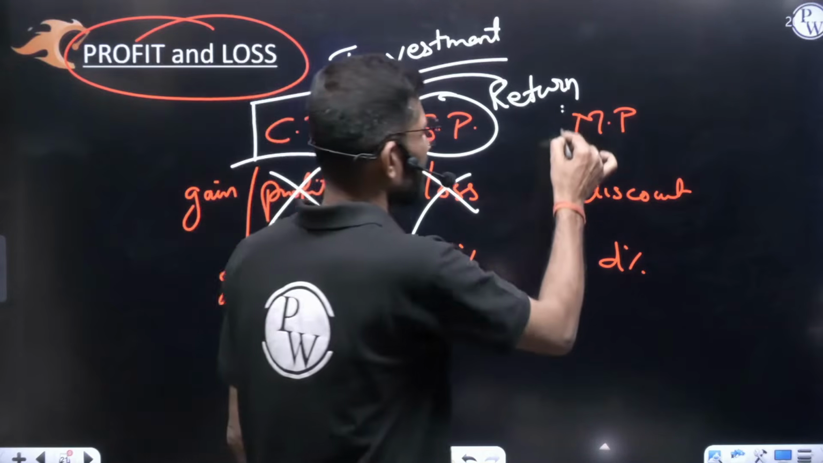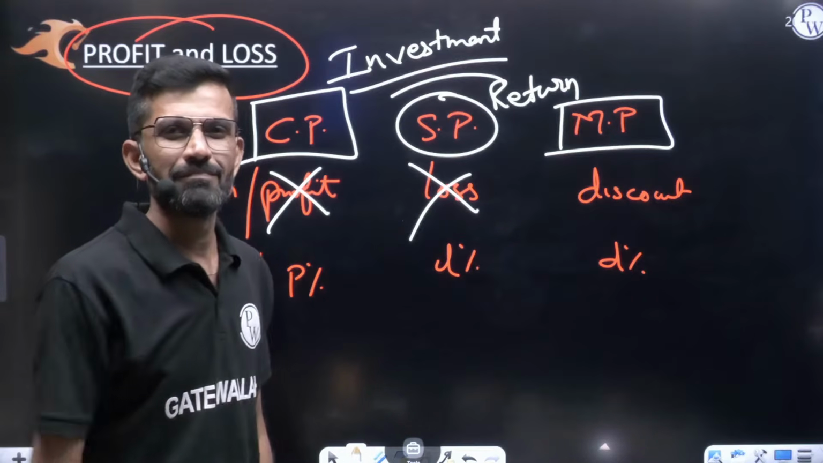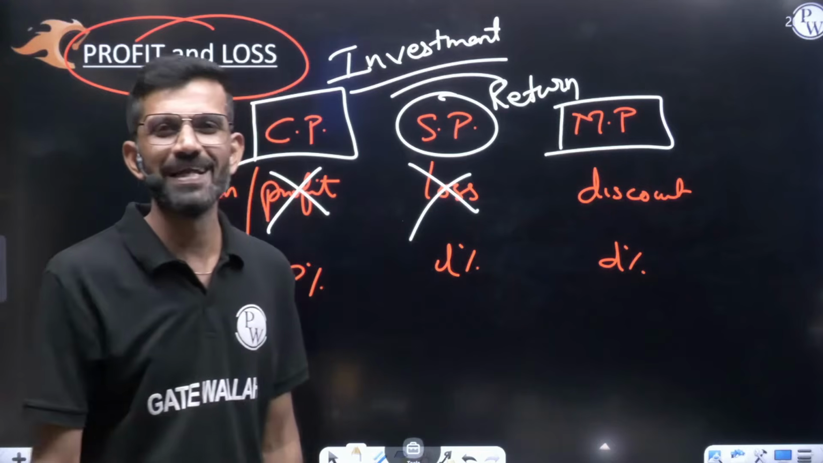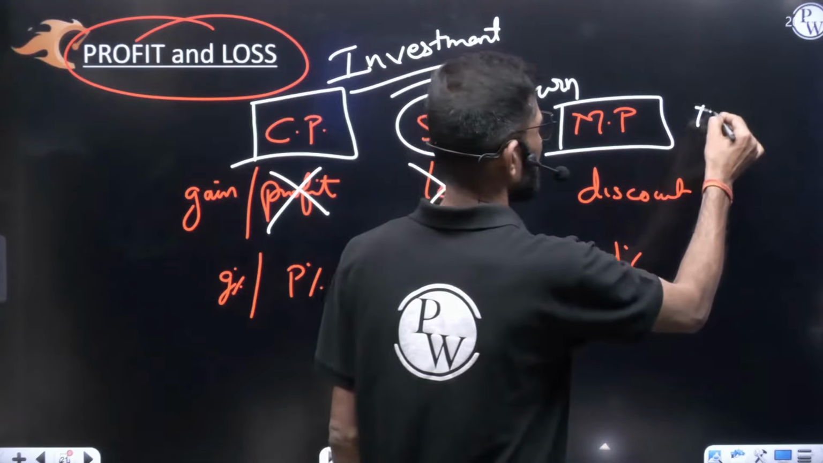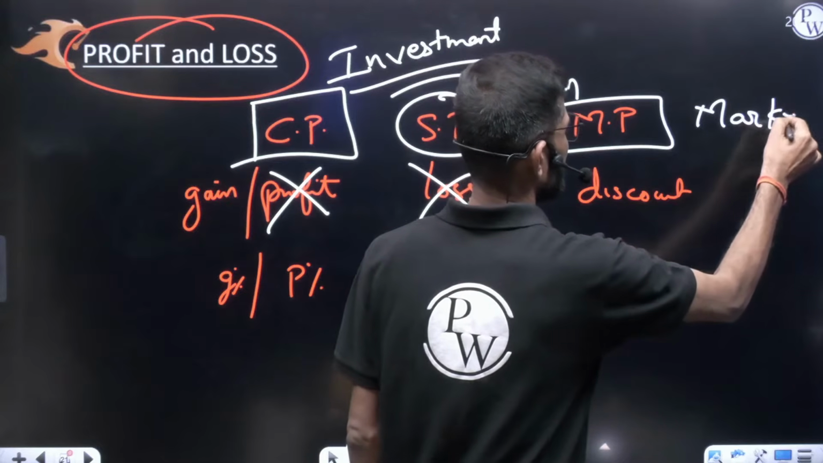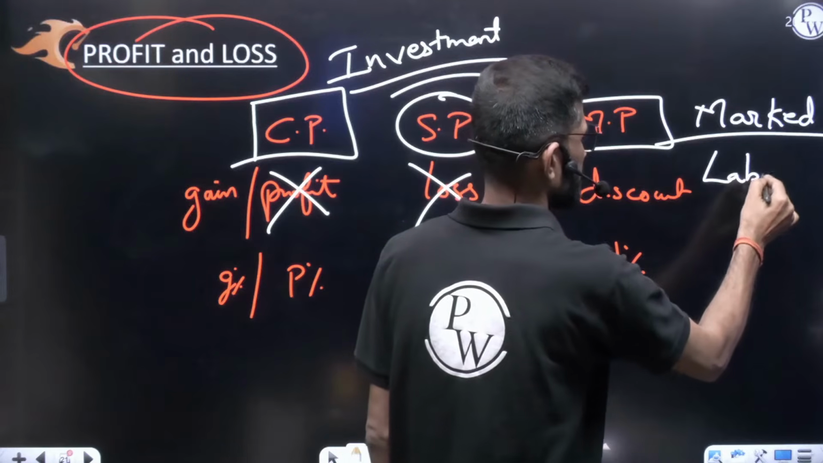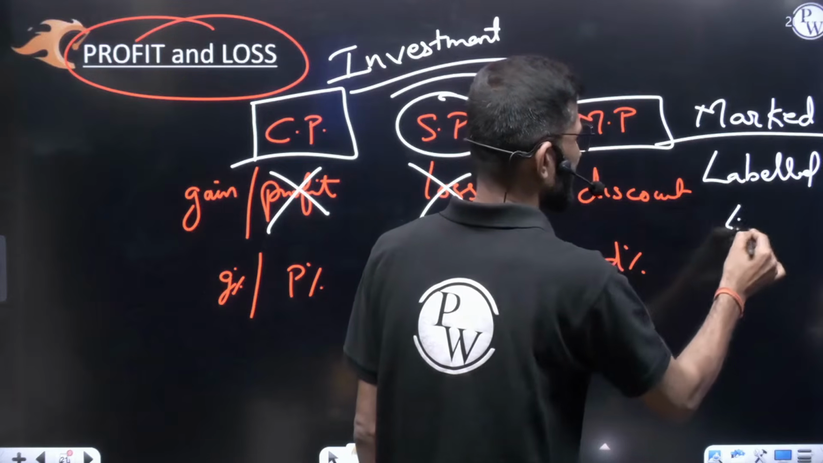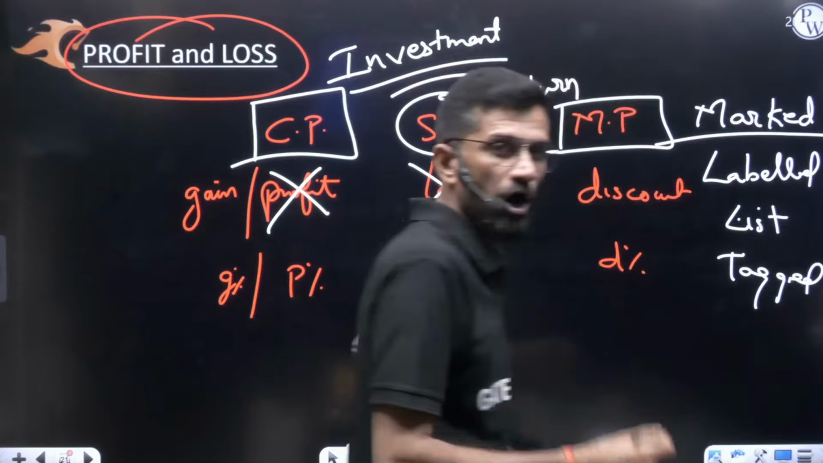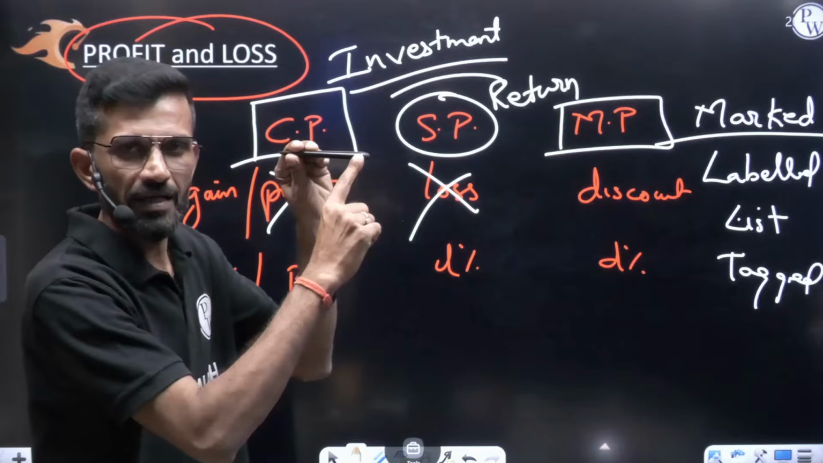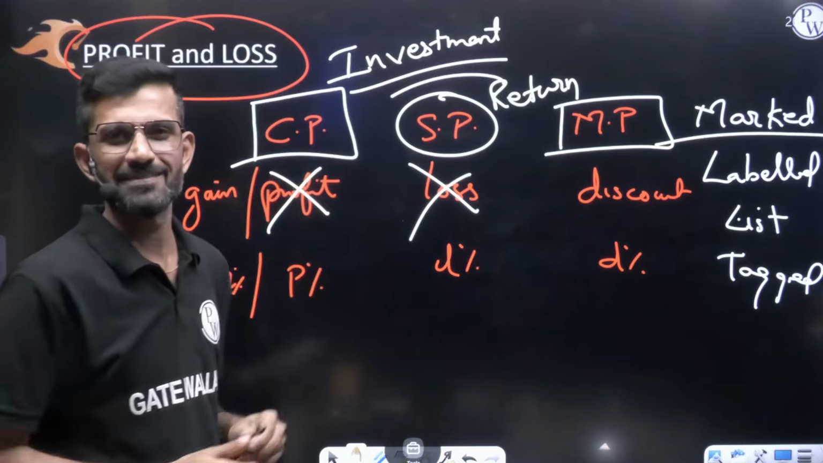Before going for that, let us understand what is MP. It is not Madhya Pradesh, it is not Member of Parliament. MP here is marked price. M-A-R-K-E-D, marked price. You can even call it labeled price, list price, or tagged price. How much price is written on the product? That is called marked price, list price, labeled price, or tagged price.